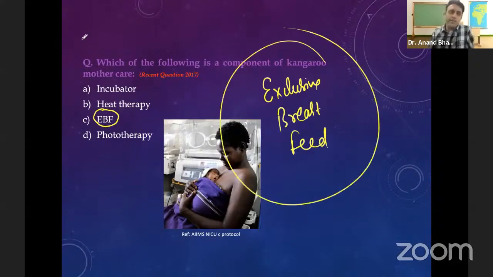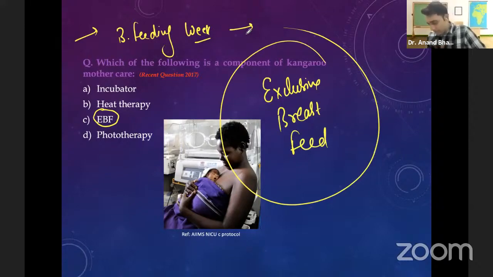I'll give you a toffee if anyone can tell me. We are coming to the end of the session. When do you celebrate breastfeeding week? Any idea? When do you celebrate breastfeeding week?